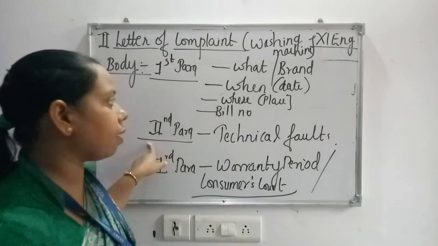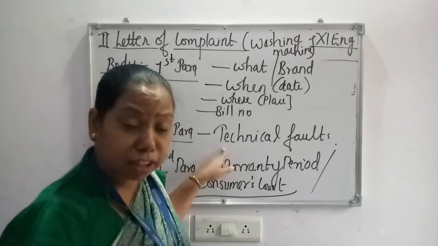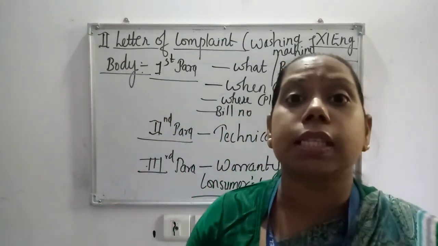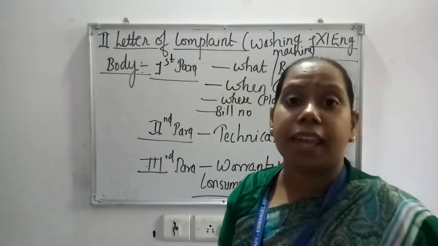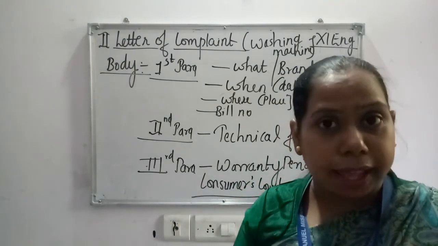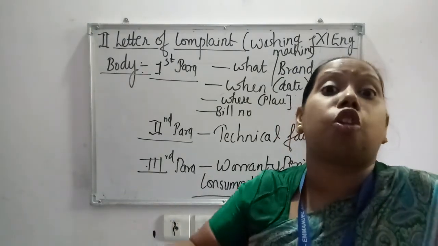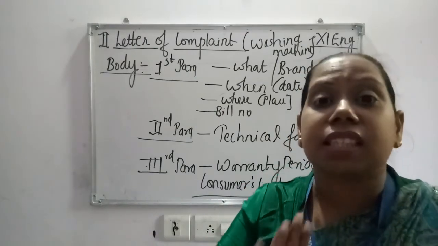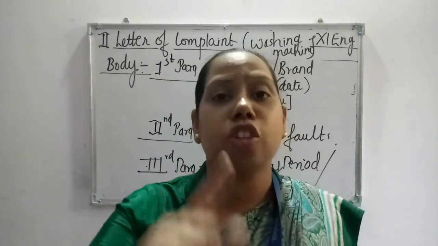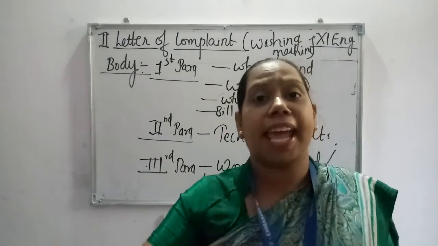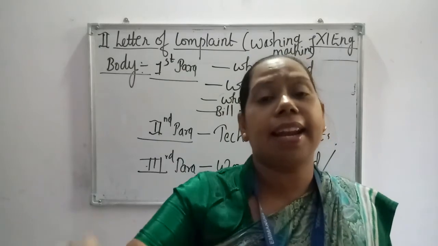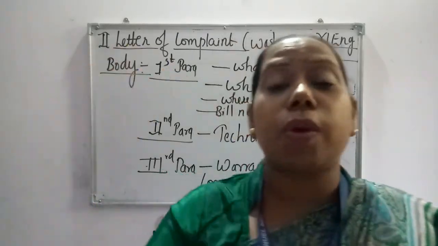Then in the second paragraph, you need to mention the technical fault, meaning the washing machine was working properly, but after 15 days the dryer is not working and the clothes are not getting dried. Suppose it is an AC, then the proper cooling is not there. Suppose it is a refrigerator, it's making a lot of noise, whatever. These details will not be given in the question. The question will simply state that you purchased a washing machine, and after 15 days it started showing some fault. Then kindly write a letter of complaint to so and so. This will be the question.